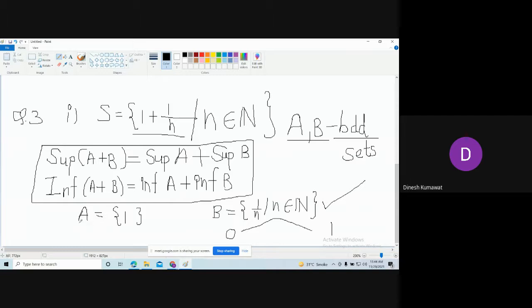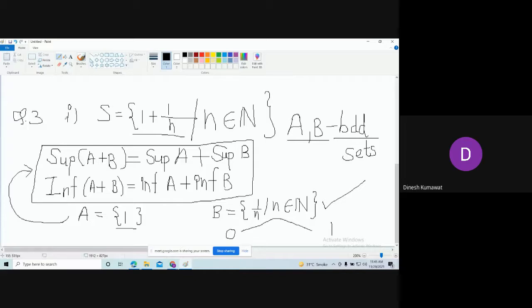And what is the infimum of A? 1. What about the supremum of A? 1. The supremum is also 1 because this is a constant. So both the sets are bounded sets, so we can apply this result.